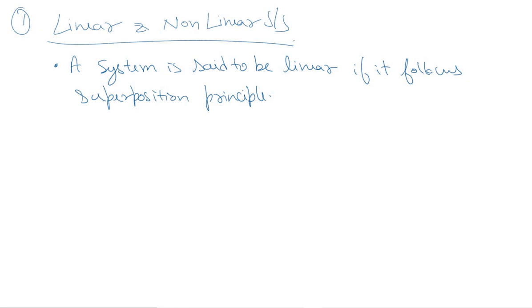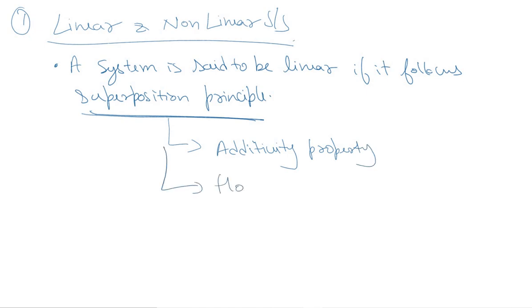Now we need to understand what we mean by the superposition principle. The superposition principle implies that the response resulting from several input signals can be computed as the sum of responses resulting from each input signal acting alone. In simpler language, mathematically it consists of two properties: the additivity property and the homogeneity property.